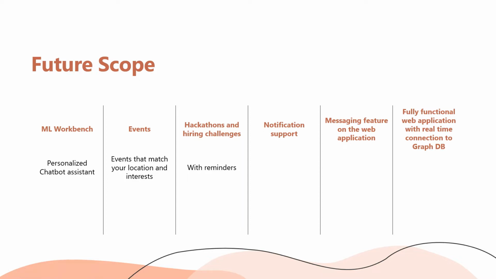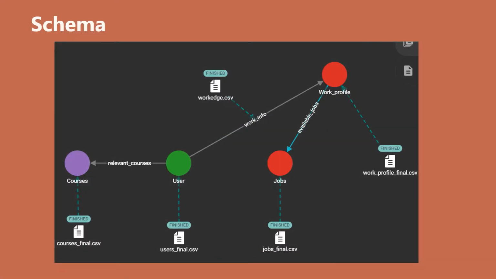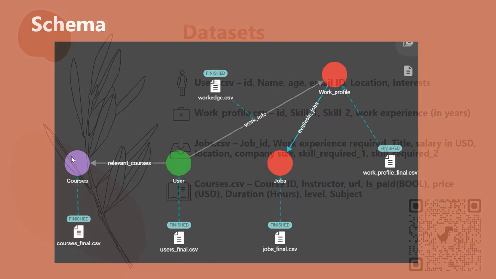And lastly, a long way down the road, I want a fully functional web application with a real-time connection to the graph database. Here is the schema that I have created on TG Cloud. Firstly, we have a user and we have an associated work profile for the user. We have jobs that are available on the market, and we have some of the courses that are available online.